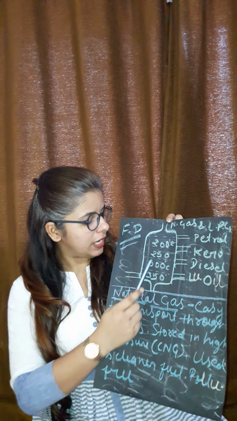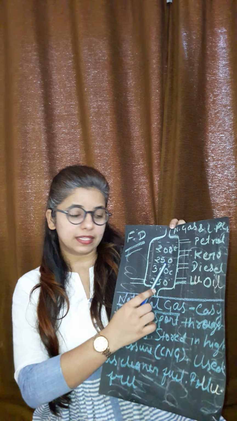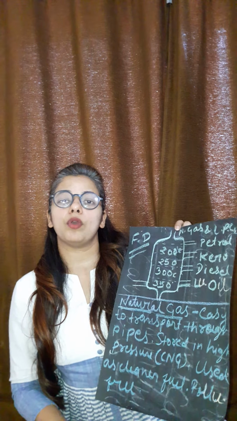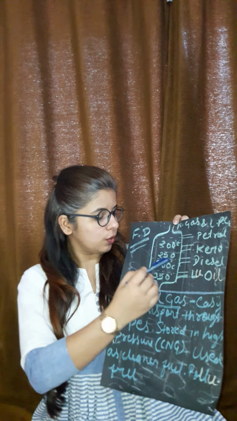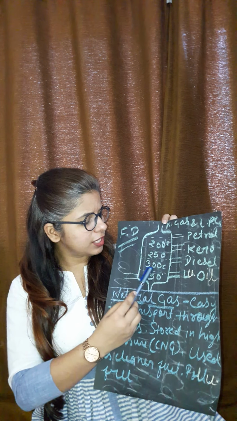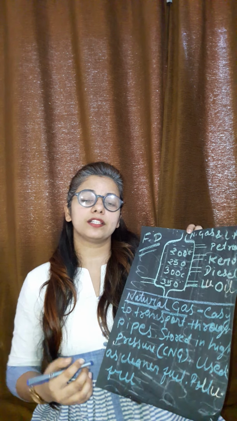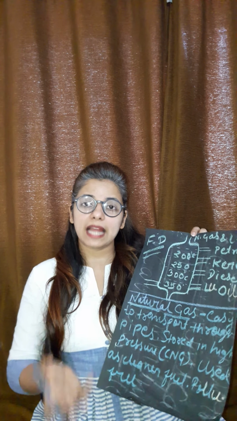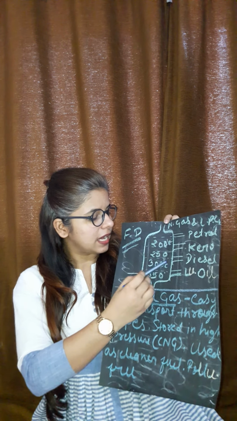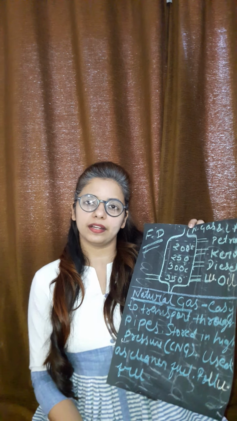Then after 200, when we heat it from the bottom and the temperature reaches 250 degrees Celsius, then another component will start evaporating, because another component will start boiling, and those vapors also we will collect in a separate chamber. When the temperature reaches 300 degrees Celsius, there can be one more liquid whose boiling point is 300 degrees Celsius. That particular component will start boiling at 300 degrees Celsius, and then it will evaporate, and we will collect the vapors in a different chamber. So we will get the pure product at 300 degrees Celsius.